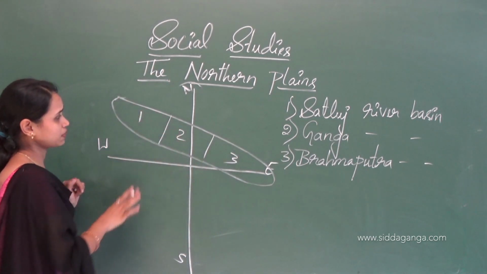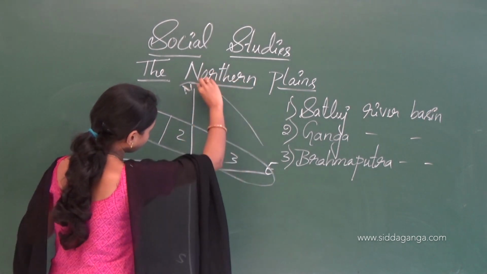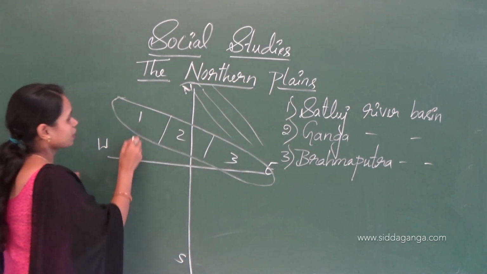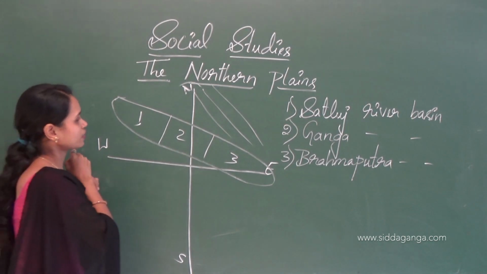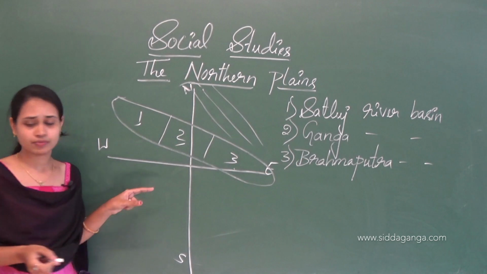These northern plains are divided into three parts, the Himalayas, parallel ranges. Already we studied the first one and second one. Now the third one is the Brahmaputra river basin.